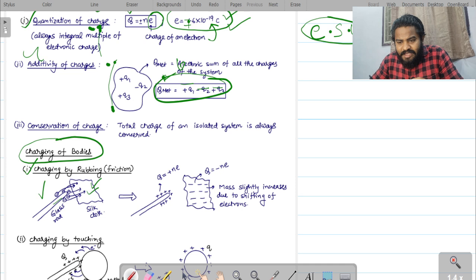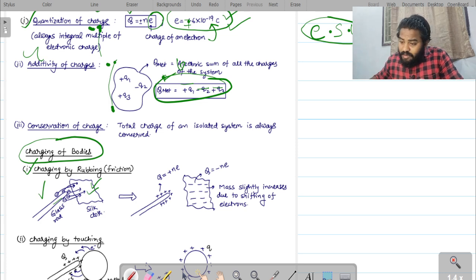సో కాబట్టి ఇక్కడ గ్లాస్ రాడ్ అనే, when these two objects are rubbed against each other, the glass rod will lose the electrons easily. Because of this, the electrons will transfer to the silk cloth. So then the rod becomes positively charged because it has lost electrons. And whereas coming to the silk cloth, it has gained electrons, so it becomes negatively charged.